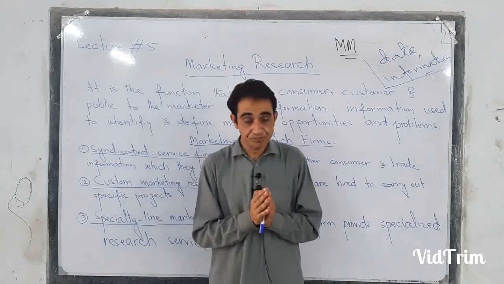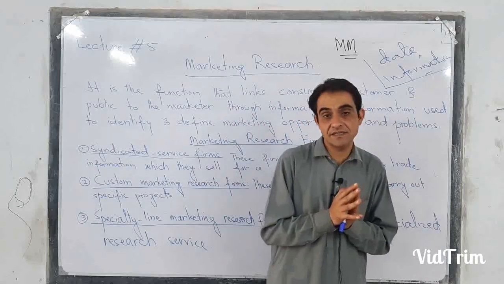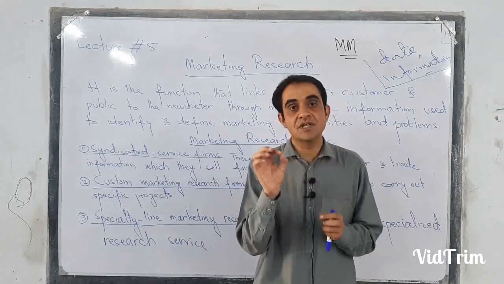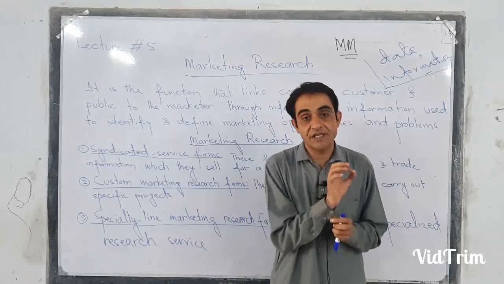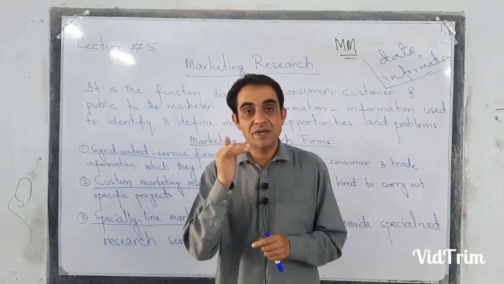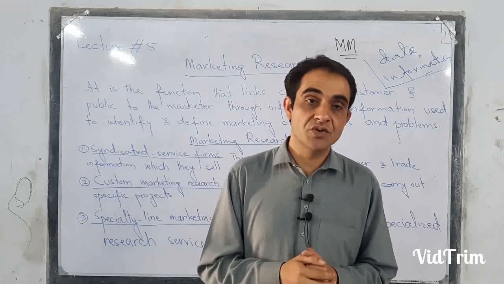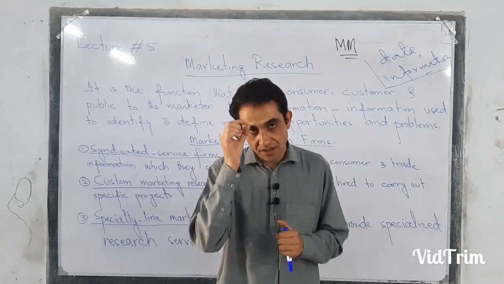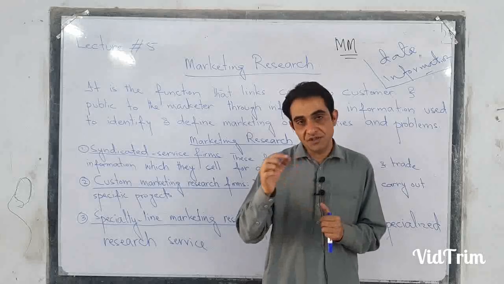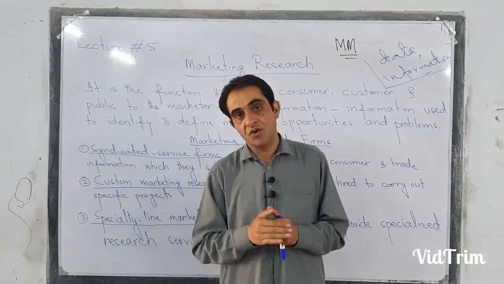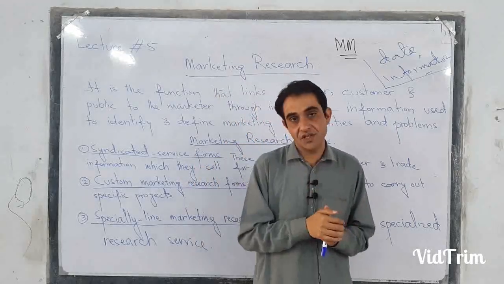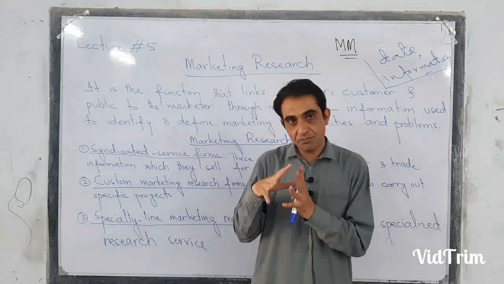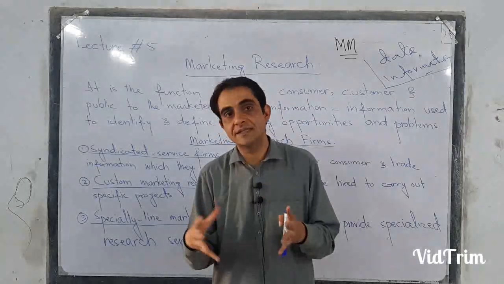We are conducting marketing research to know exactly about the new trends, the new changes, the new perception of the customers, their styles, the demand, the supply, the governmental intervention, the competitor products, innovation, price, etc.